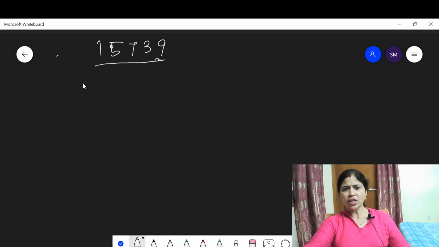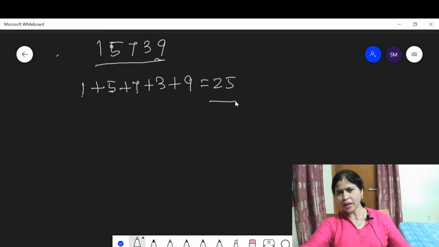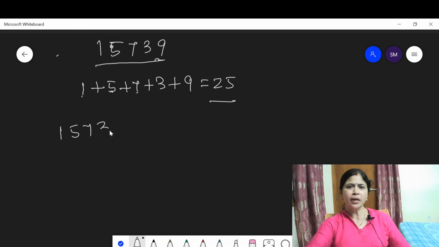Now let us discuss whether the number is divisible by 3 or not. Now add those digits. Then you get 9 plus 3, 12. 12 plus 9, 21. 21 plus 5, 26. Is the sum divisible by 3? No. This means this number is not divisible by 3.